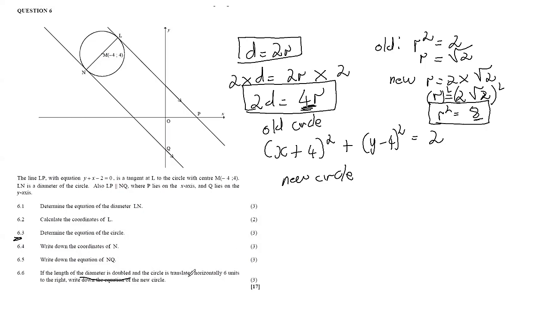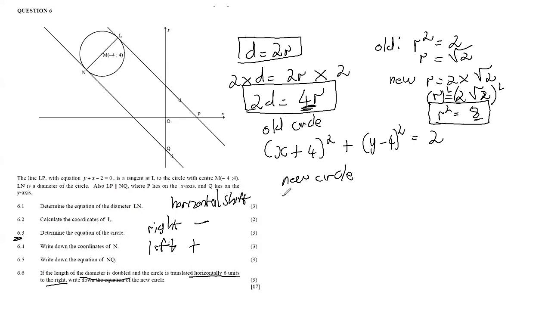Number 1, they're saying this is translated horizontally 6 units. Now, we understand that it is 6 units to the right. We have already spoken about the horizontal shift. With the horizontal shift, we said right means minus, and left means plus. So every time we are dealing with the horizontal shift, we must understand this. If they're saying right, we will subtract that number. But if they're saying left, we have to add that number.